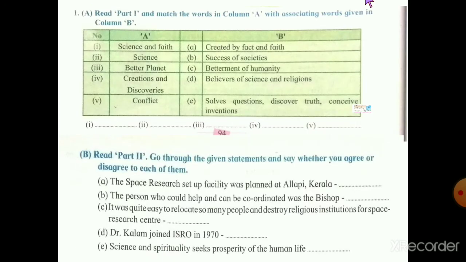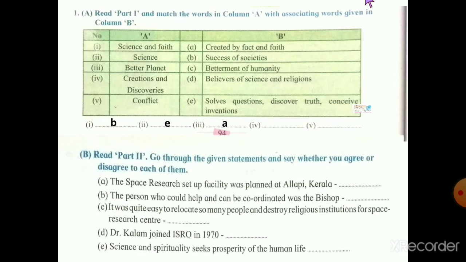Now we have to match column A with column B. First one is science and faith. Its answer is success of societies. Second is science. Its answer is solve questions, discover truth, conceive and invent.